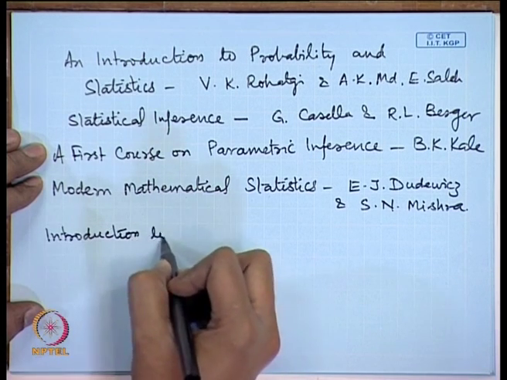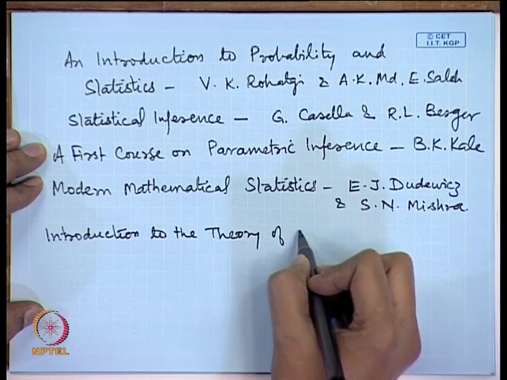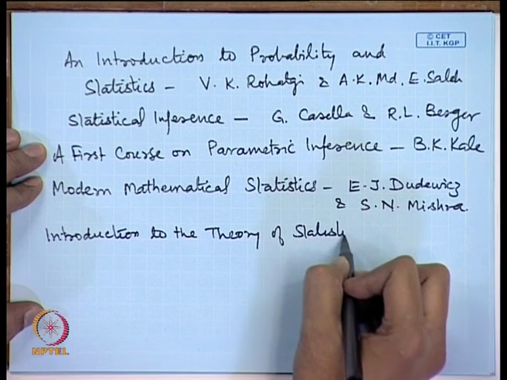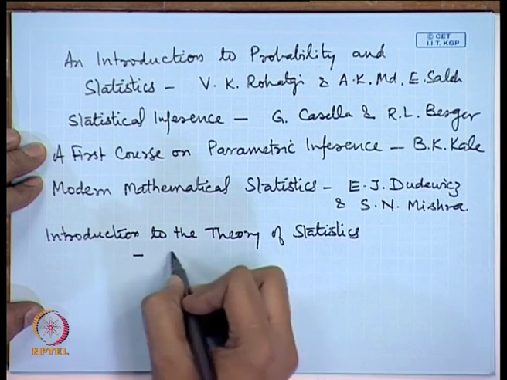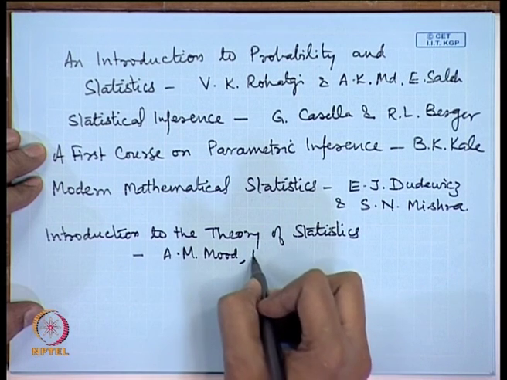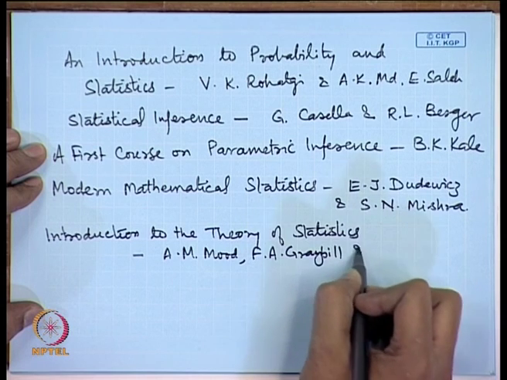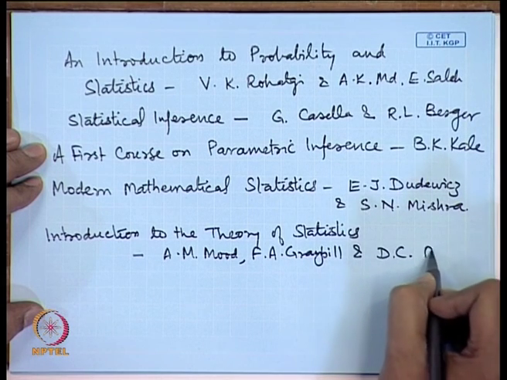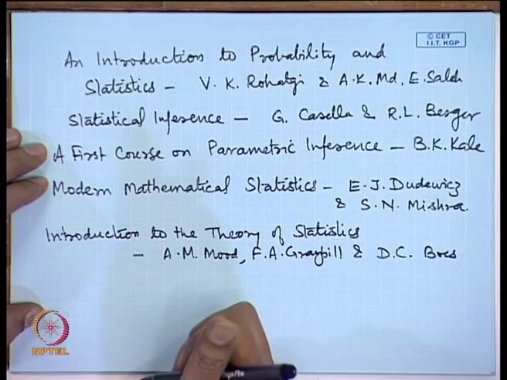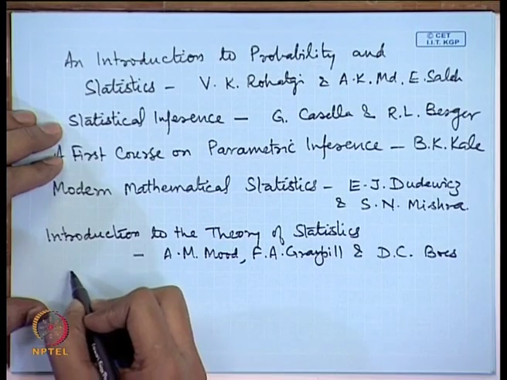Introduction to the Theory of Statistics by A. M. Mood, F. A. Graybill and D.C. Boes. Those who are interested to get advanced knowledge on statistical inference may further look at the books